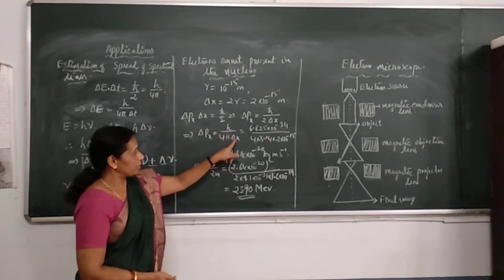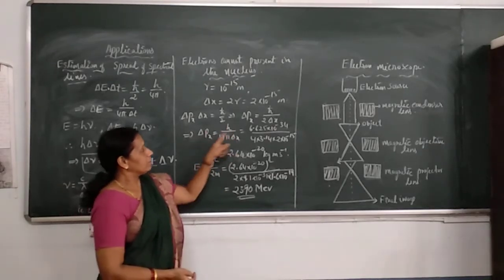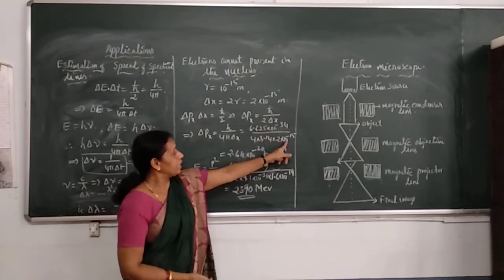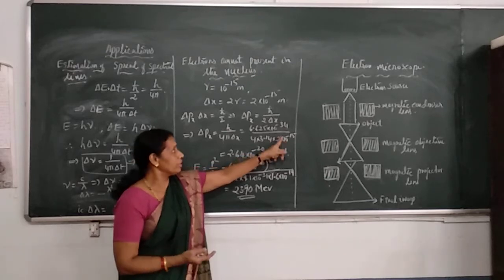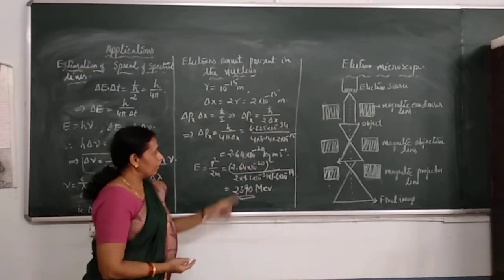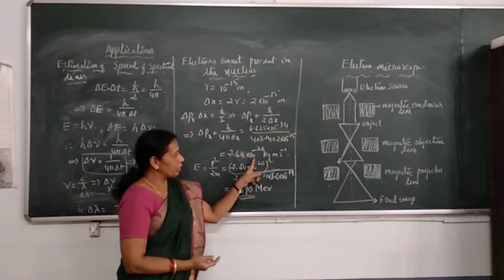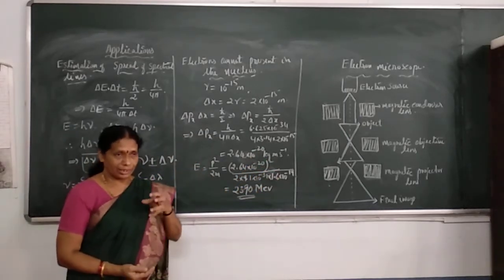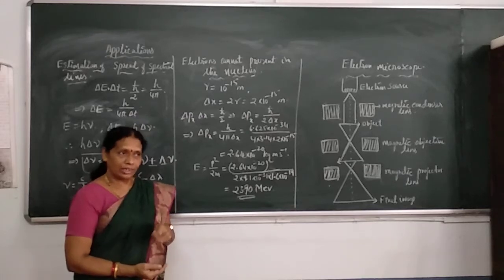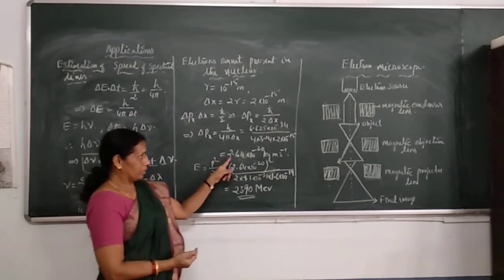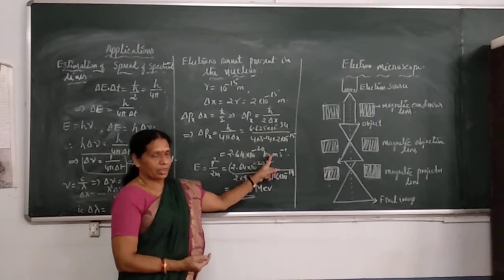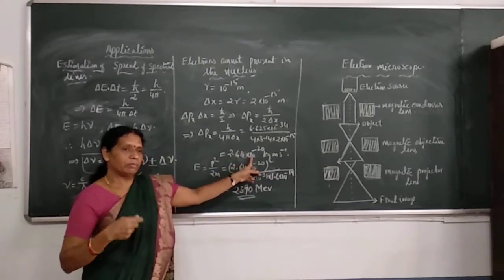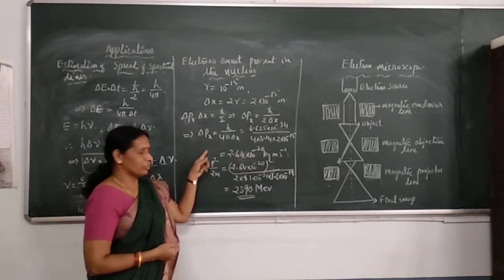Substituting the values of h, 4 pi, and delta x, which is taken as the diameter of the nucleus, and simplifying, the value comes out to be 2.64 × 10^-20 kg m/s. This is the momentum of the electron if it exists inside the nucleus. Delta Px is actually the error.